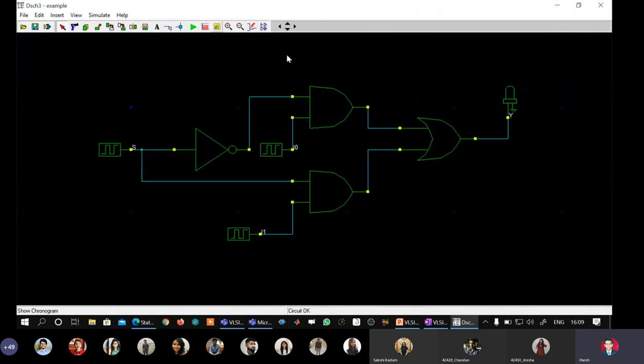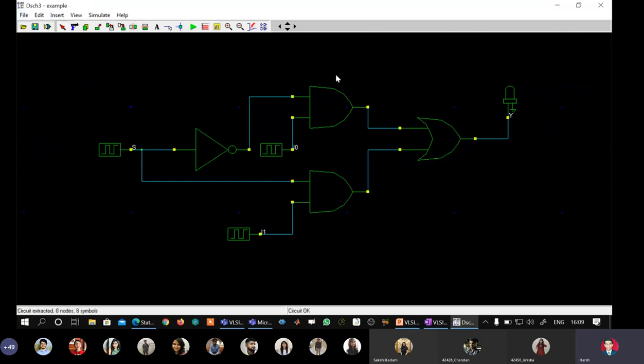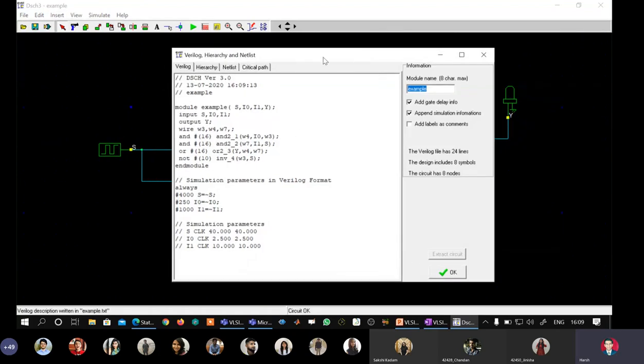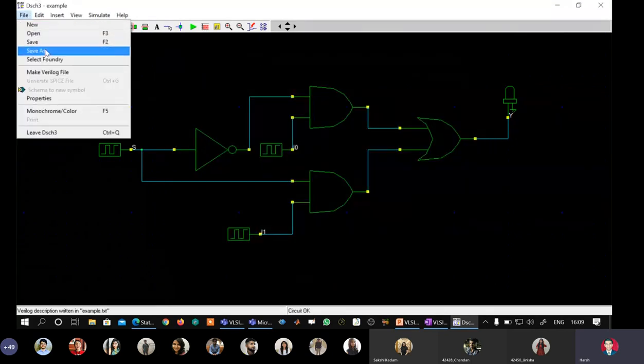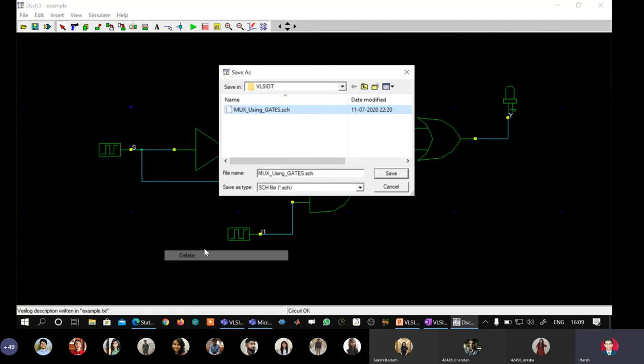Now what I do is this, I will tell the tool to generate a Verilog file here. So I will go here and I will say file, make Verilog file. So this is the Verilog equivalent of the schematic. Before this, I will save the schematic somewhere. I will say file, save as. I already have something, so I'll right click, delete, and I will just give the name here.